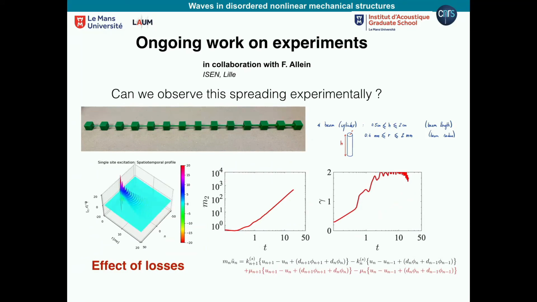So we have some modeling from the experiments that Florian has performed. And in fact, it seems that the stronger losses are at the connections, at the beams, okay? And they are modeled with something we have here. We have already done some simulations, which are not so pessimistic, in the sense that still, in this case, exciting the system is still homogeneous. We can see that what we need to measure, which is the spreading parameter gamma, is possible to do for a chain of 100 particles.